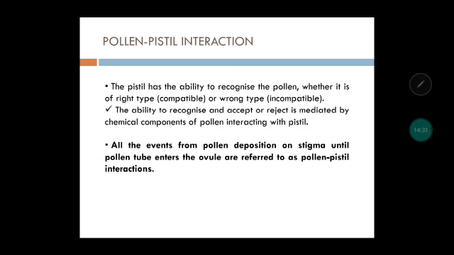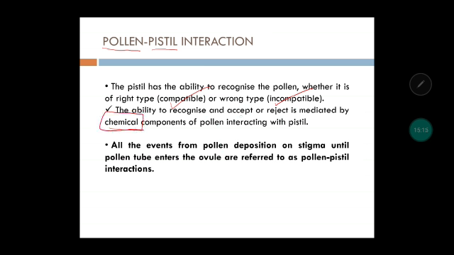Next, coming to the topic, pollen pistil interaction. What it means is how the pollen grain is going to interact with the stigma and style and carry out the fertilization. So the pistil has the ability to recognize the pollen, right? If it is the right type, then it is compatible, which means the pollen grain will germinate and the pollen tube will form. If it is the wrong type or incompatible, then even if the pollen grain drops on this stigma, it is not going to germinate.